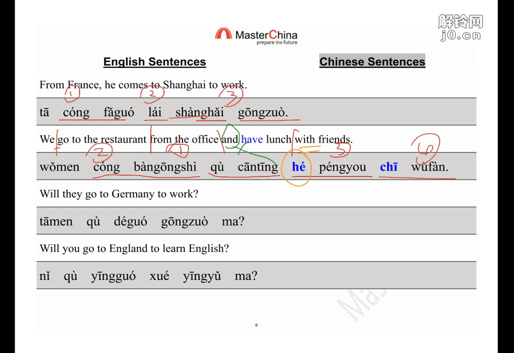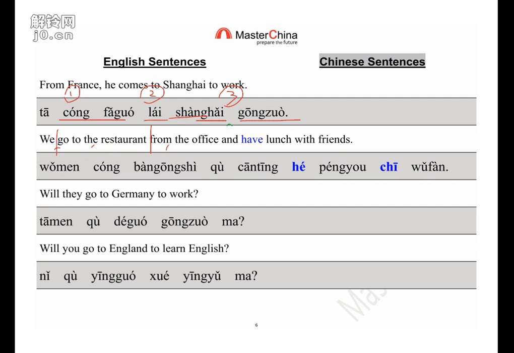Also, I need to point out one thing is Chinese language is very precise. What does it mean, precise? Each word, especially actions, they need a very specific and clear, precise verb to describe this action. We don't use the general one. For example, look at this sample. You can say have lunch, but Chinese only say eat lunch. Eat, not have.